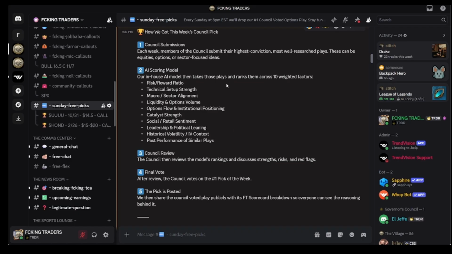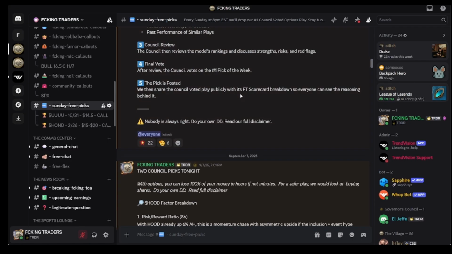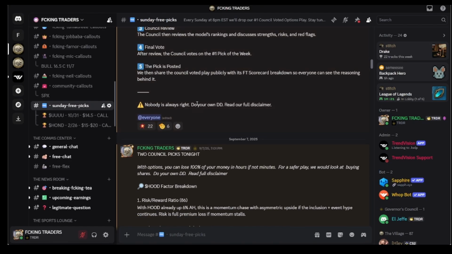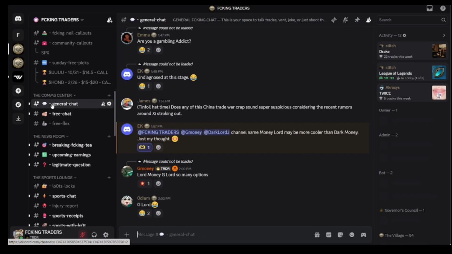So if you want to come up, I'm not going to read this right now just for time purposes, but these are all of the steps that we take to get a pick that we feel like is good for the whole community, that everybody can make some money off of. So if you're interested in figuring out how we get to each Sunday pick, you can hop in here and read this at any time. Then you'll open up the general chat once you're over to VIP also.